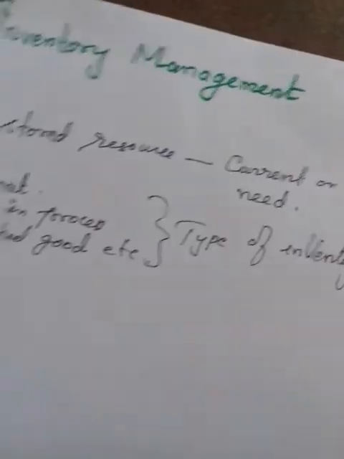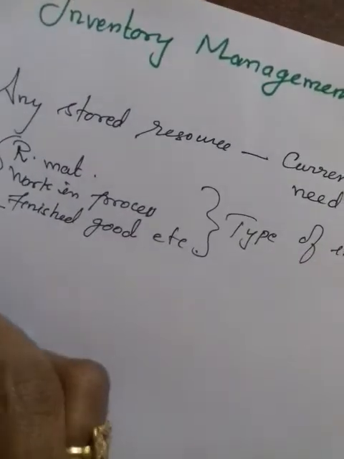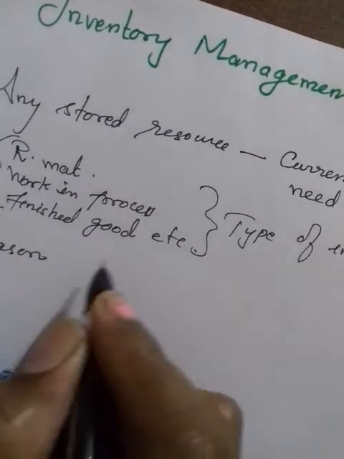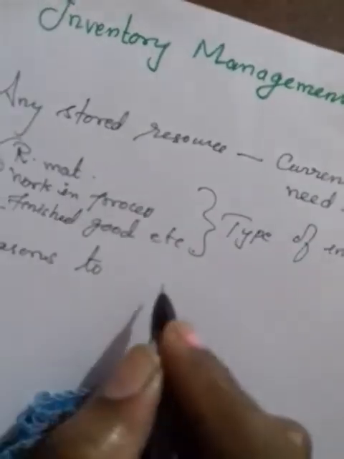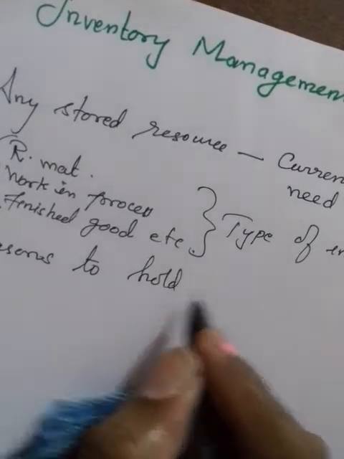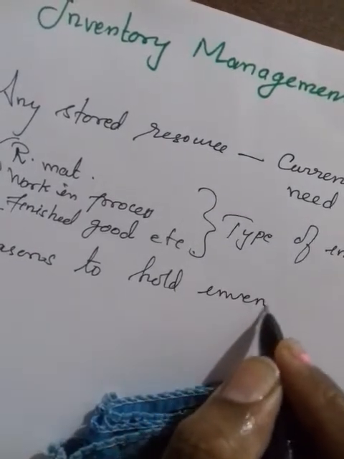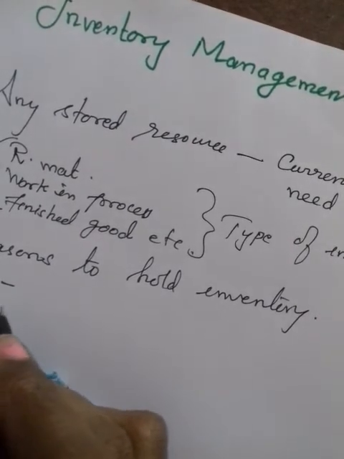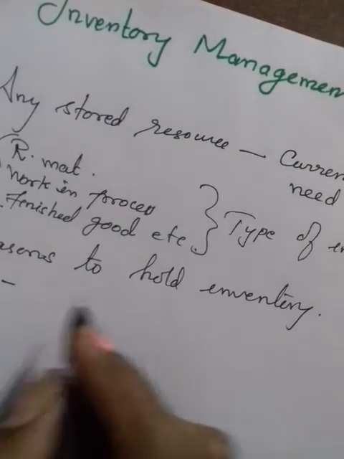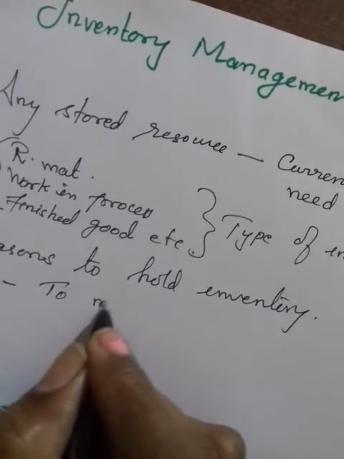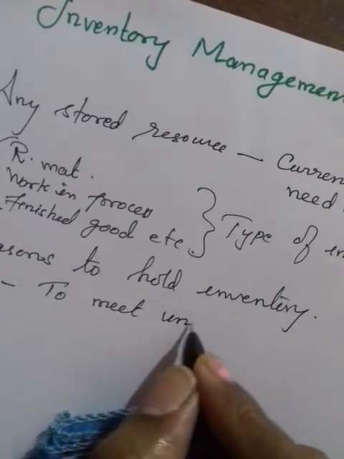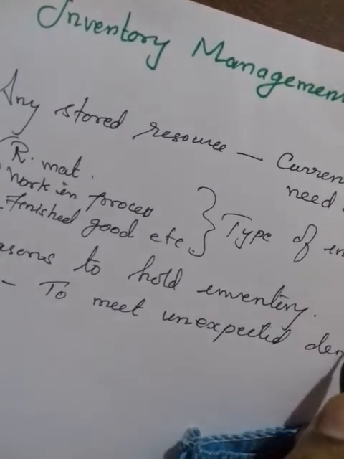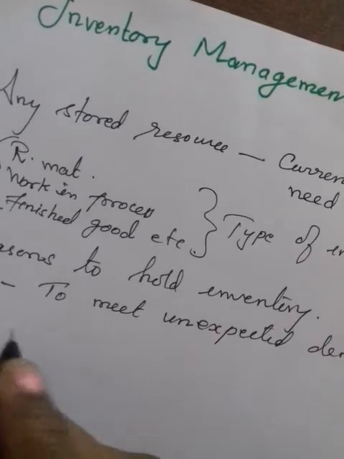Okay, and what is the reason to hold inventory? Reasons to hold inventory. We can take the major reasons. Number one is to meet unexpected demand, so we have to hold the stock.